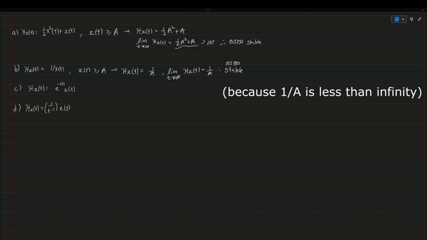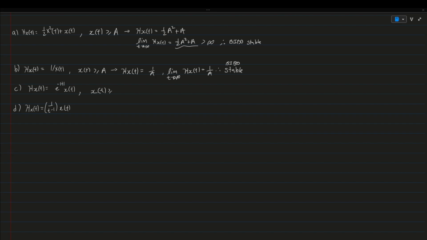Part C, again, x of t less than or equal to a, and it's important to write this step even though it's repetitive. You have to write your assumptions down on paper. So x of t less than or equal to a, and now our system h x of t is equal to e to the negative absolute value of t times a. Okay, now if we take the limit as t approaches infinity of this system, what do we get?